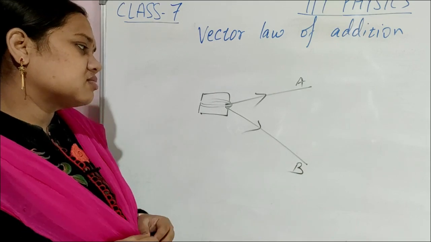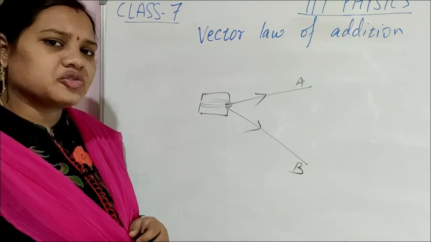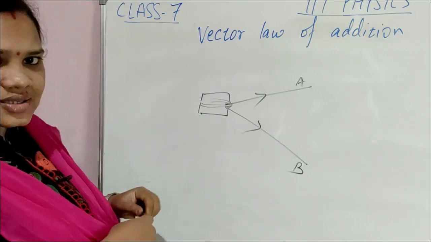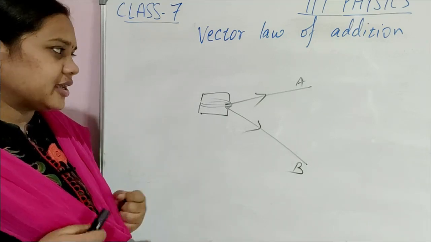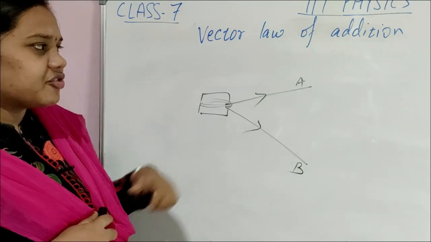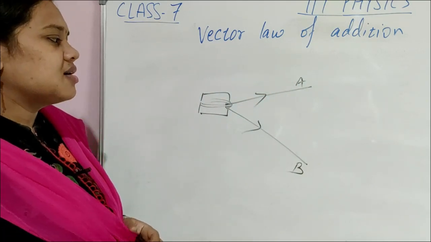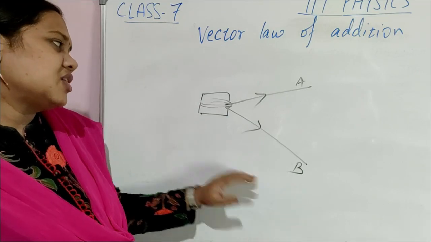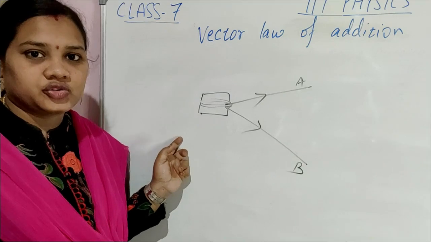Think about which direction this box will move. There is a box tied with a thread, the string is tight, and from one side one person is applying force and from the other side another person is applying force. Which direction will this box move?